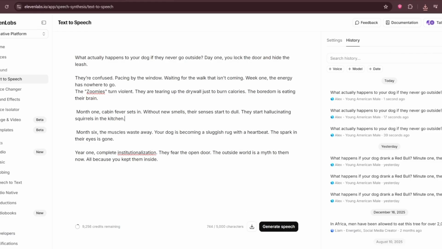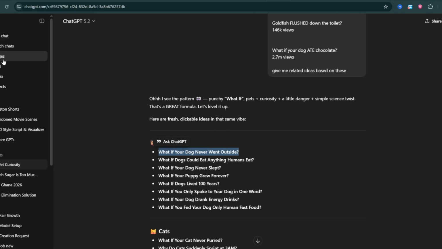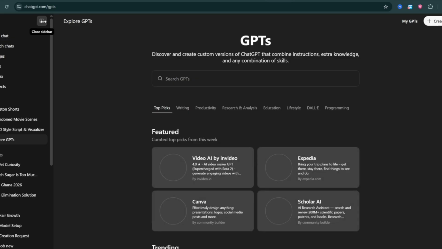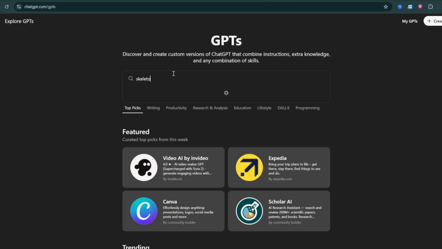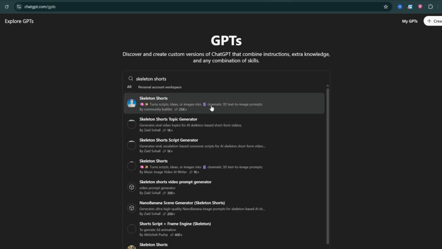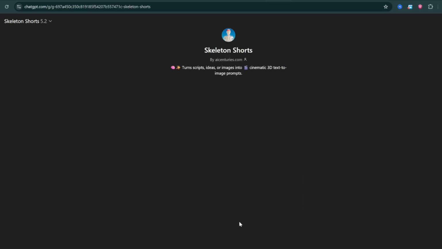So we now have to go to ChatGPT and click on Explore GPTs. Now we have to search for skeleton shots. I will click on the first one here. Now click on Start Chat. Okay, so now we just have to paste our script here.